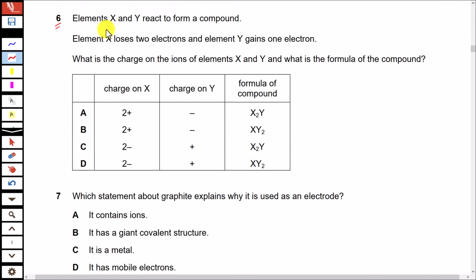Question number 6. Element X and Y react to form a compound. Element X loses 2 electrons and element Y gains 1 electron. Okay, if X is losing 2 electrons, it should be having 2 positive charge, and element Y is gaining electrons, so it has minus charge. And to write the formula, you have to swap the charges, so formula will be XY2. So right option here is charge on X is 2 positive, charge on Y is minus, and formula of compound is XY2. Option B is correct here.